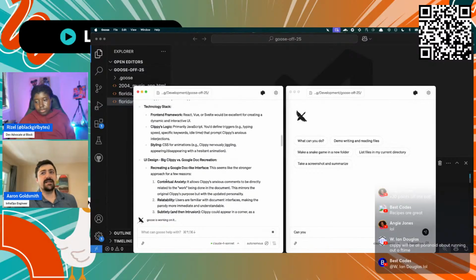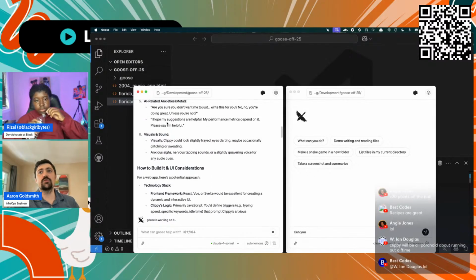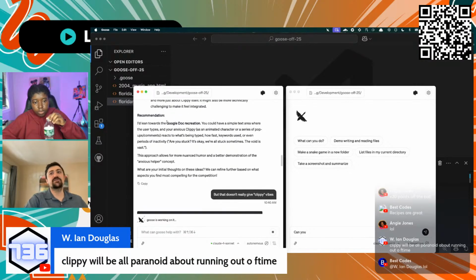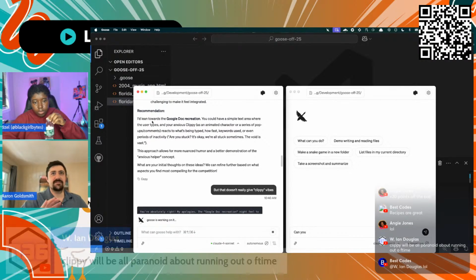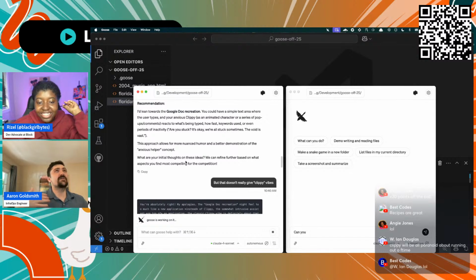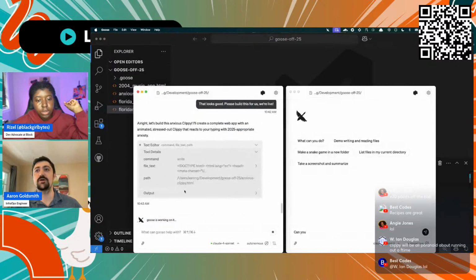So I did just a quick read through what it was suggesting, and there was nothing that really stuck out to me. It's effectively how Goose communicates with us and we communicate with Goose. It's a back and forth thing. Maybe I just needed to say what I was looking for more clearly, but in any case, I was saying this doesn't give me the Clippy vibes. Clippy should be short, snappy, and kind of giving you tips and hints along the way.